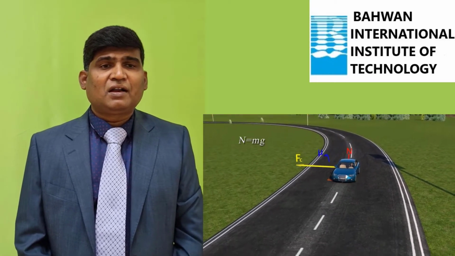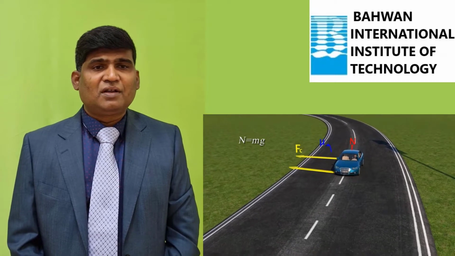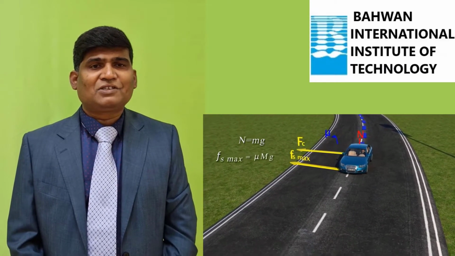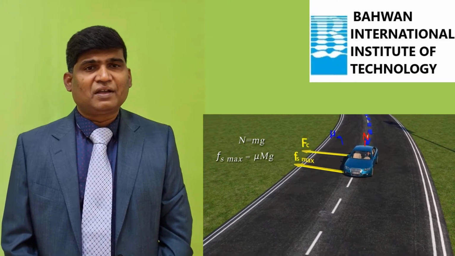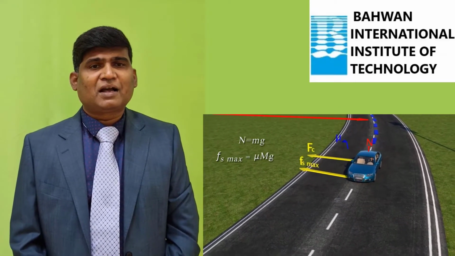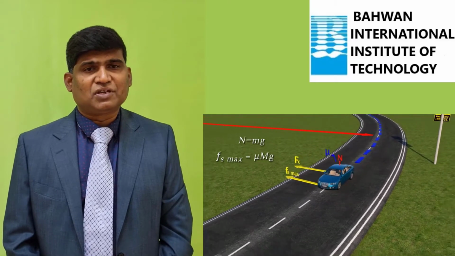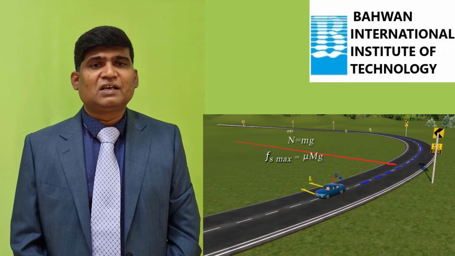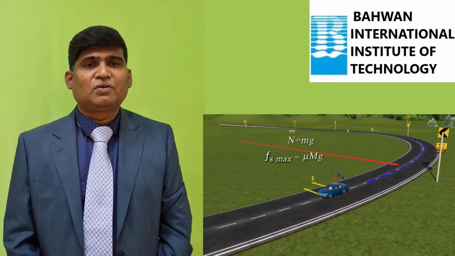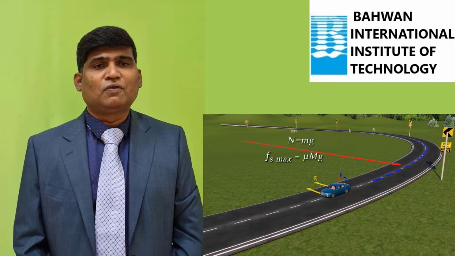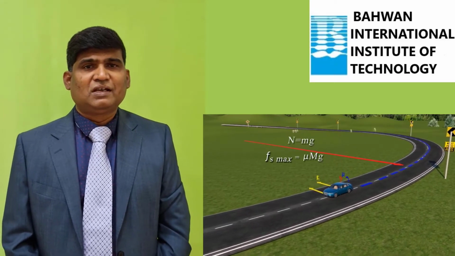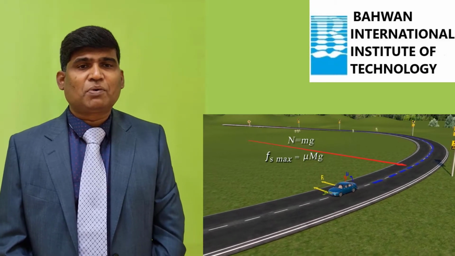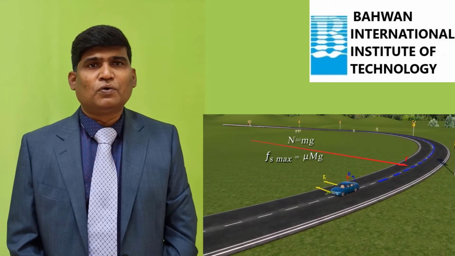Here, whenever the vehicle is moving on the road, the normal reaction on the vehicle by the road is always balanced by the weight of the vehicle. So we can write normal reaction N is equal to mg. According to the law of friction, frictional force F is equal to mu N. So we can write this frictional force as mu mg. This is the static frictional force, and this frictional force only provides the necessary centripetal force.